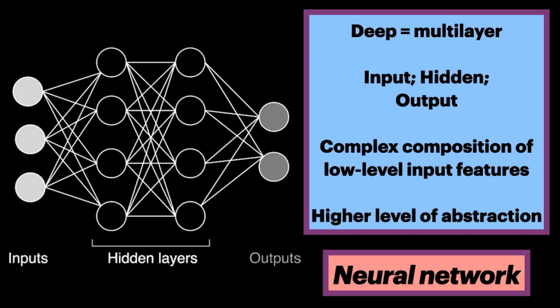The basis for most deep learning research is the artificial neural network. The deep aspect refers to the multi-layer architecture of these networks, containing multiple hidden layers of nodes between the input and output nodes. This example has 3 input nodes, 2 hidden layers, and 2 output nodes. By stacking multiple layers, a network can represent a hierarchy of features that are increasingly complex in composition of low-level input features. This models higher levels of abstraction in the data.